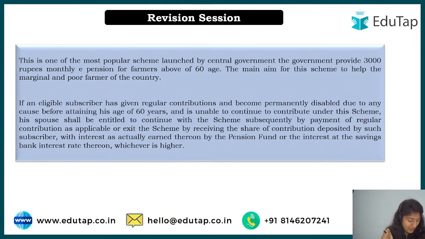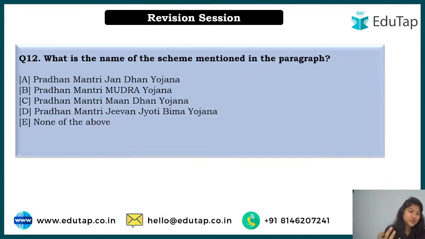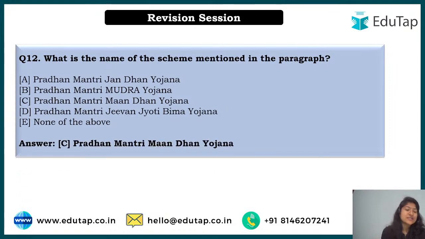1 minute is over, and I think most of you have now understood which scheme we are going to cover. Nilesh and Ravi have already said the correct answer to the next question, which is: what is the name of the scheme mentioned in the paragraph? Nilesh and Ravi both said the correct answer, which is Pradhan Mantri Kisan Mandhan Yojana. So yes, that is the Kisan Mandhan Yojana that we have covered in the previous paragraph.